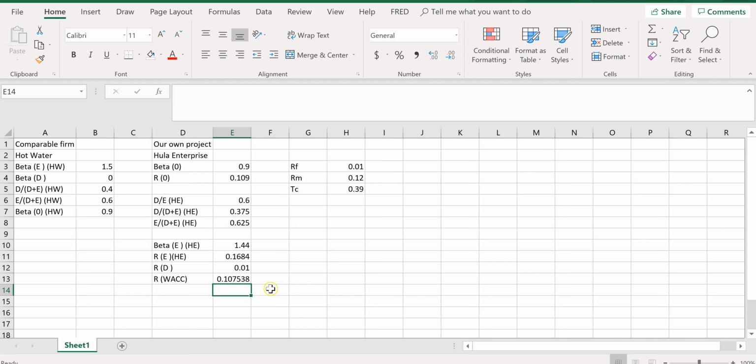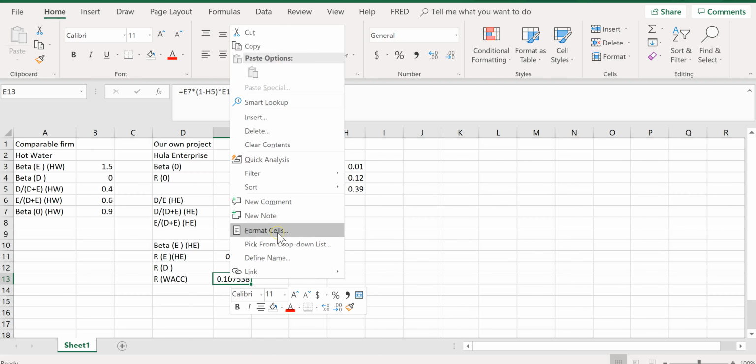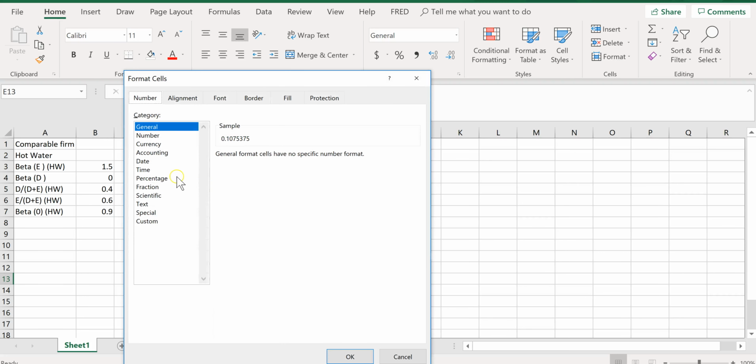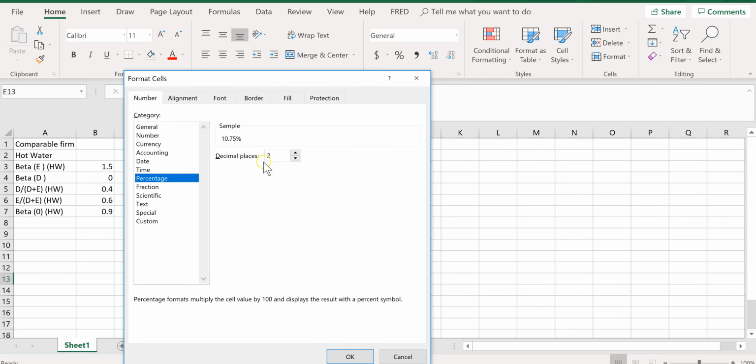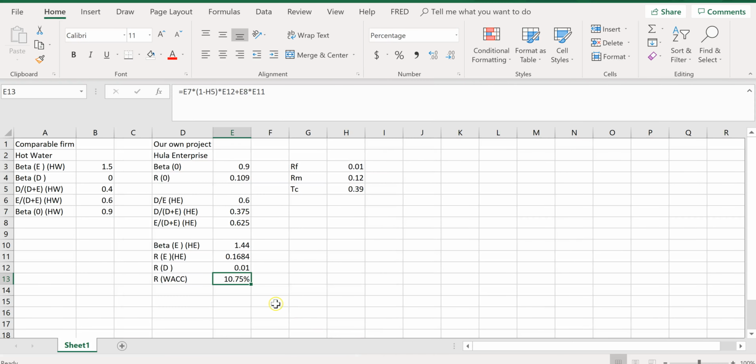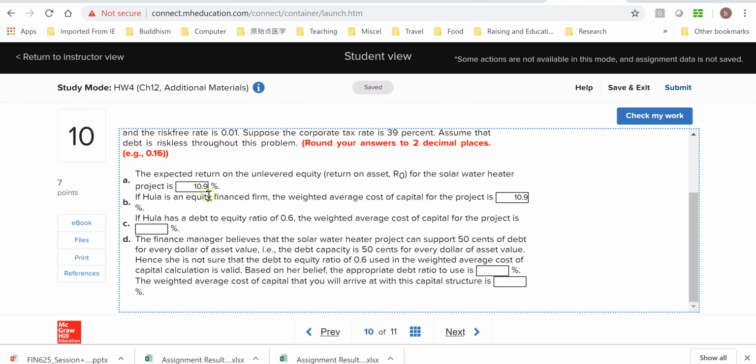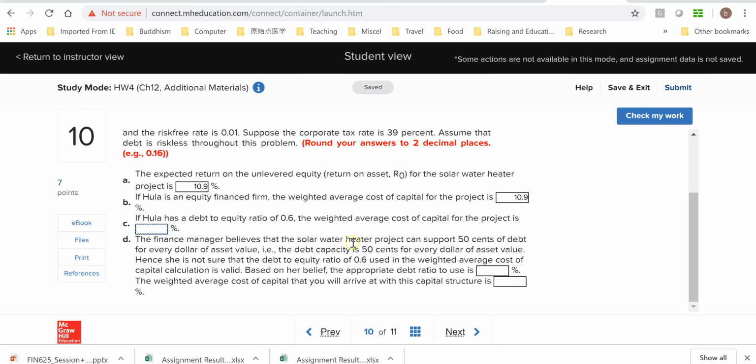So that's our WACC, weighted average cost of capital. Again, this number, we can format it. Right click on the cell, choose format cells, choose percentage and keep 2 decimal places according to the rounding requirement, right?